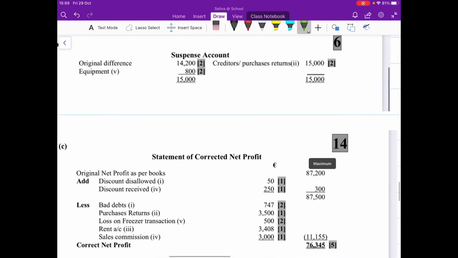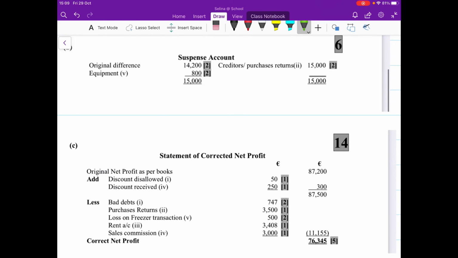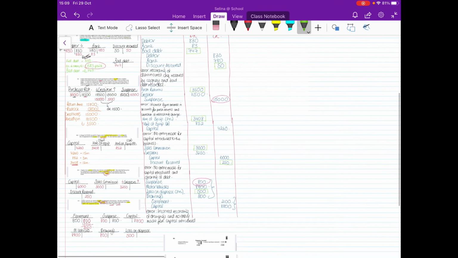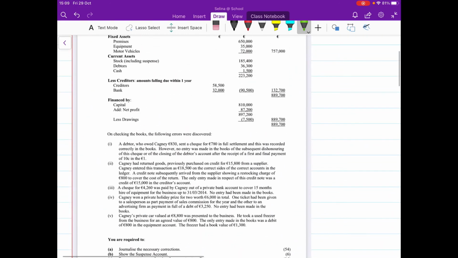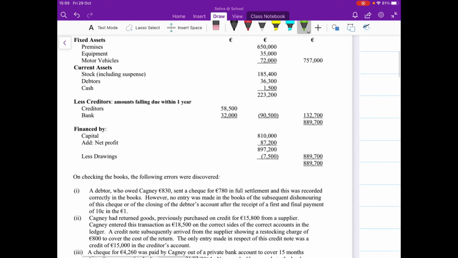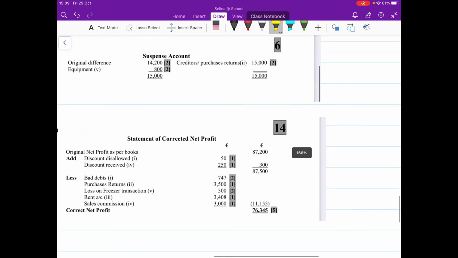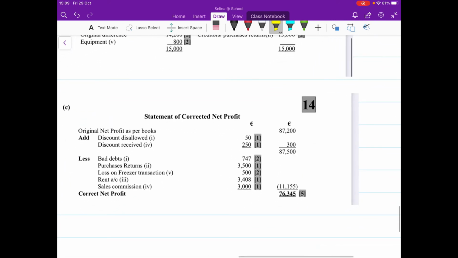So you're going to start off by going original net profit as per books, and that's given in the question. Okay, so I'll just show you again. Sorry for this, I hope you can follow what I'm doing here. We've got a profit and loss there of €87,200, but that was incorrect. That was the profit and loss that they got when they continued on with the accounts, even though there were loads of errors. But now we're after fixing the errors, so we need to fix the profit and loss. Okay, so back down to our statement of corrected net profit.